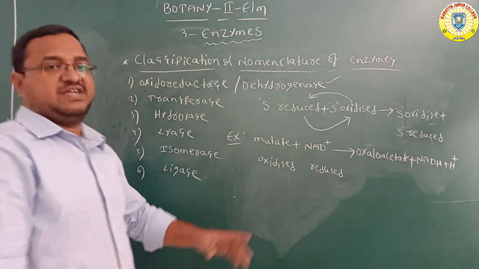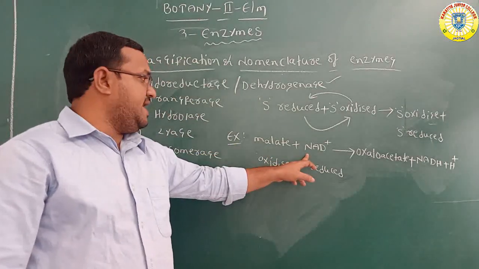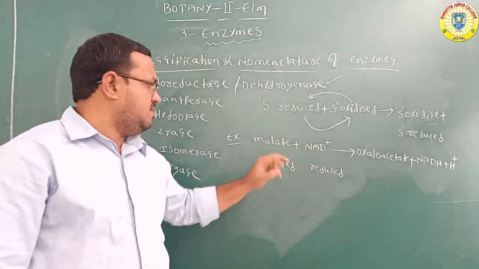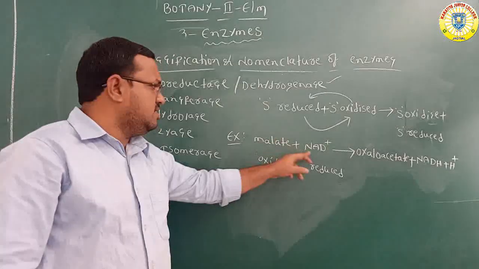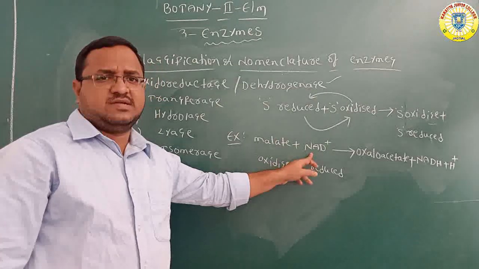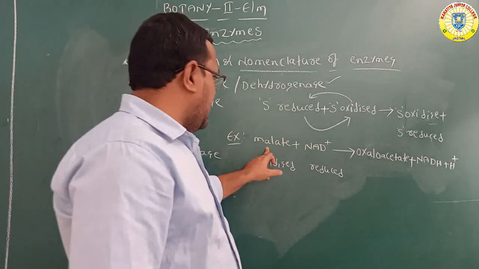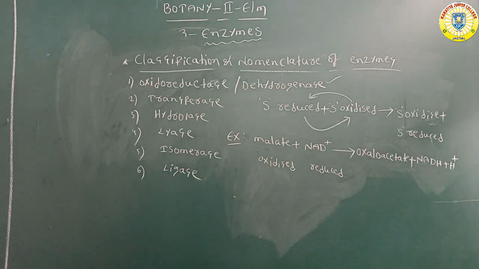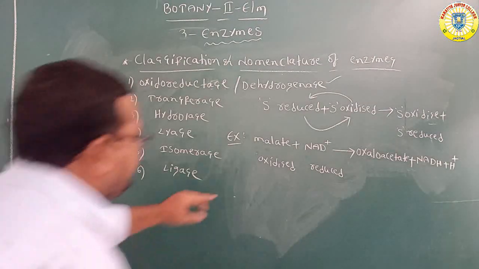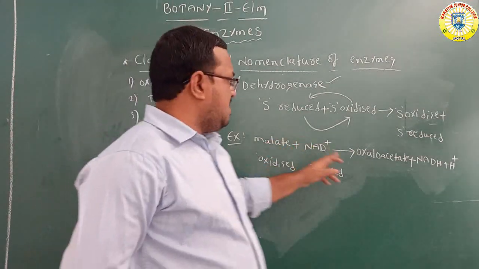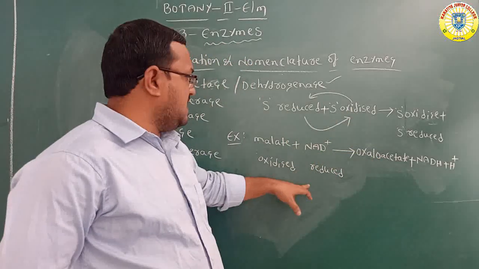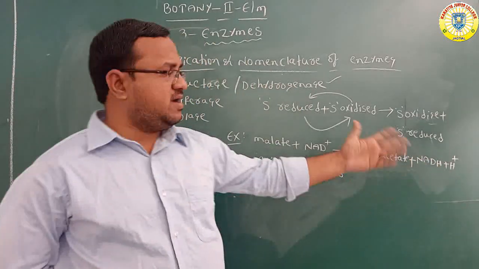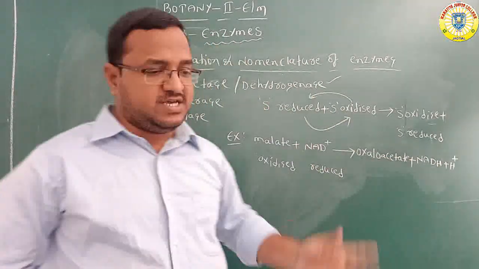These are the two substrates: malate, and NAD, nicotinamide adenine dinucleotide. Malate is a substrate, NAD is also a substrate. Because of the oxidation of malate, oxaloacetate is produced. Because of the reduction of NAD, NADH and hydrogen ions are produced. So this is one example.